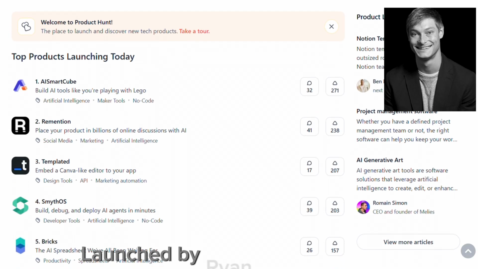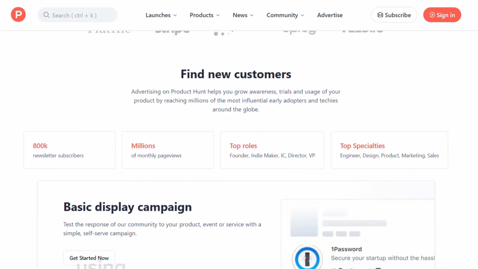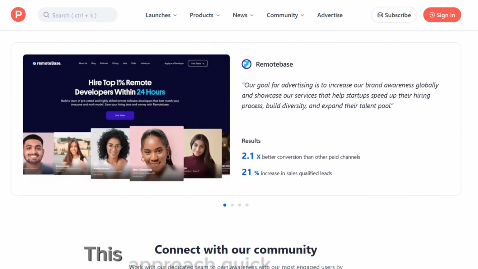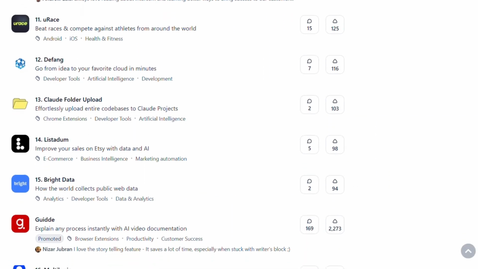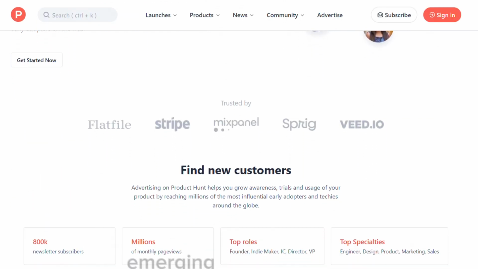Product Hunt. Launched by Ryan Hoover in 2013, Product Hunt's MVP was an email list using a simple tool called LinkedIn to share new products. This approach quickly grew into a community and then a full-fledged platform where people could post and discuss emerging tech products.